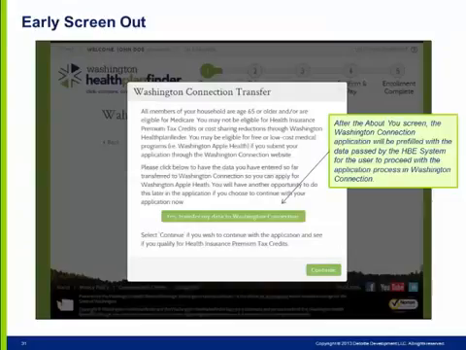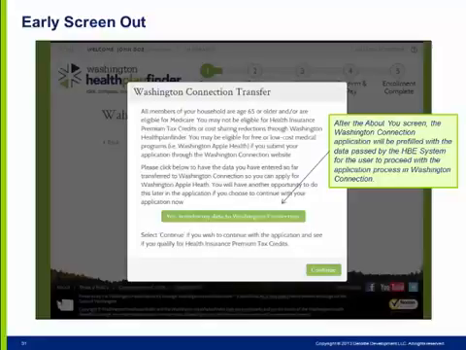There are 3 possible locations for the early screen out pop-up. This screen shows an example of the early screen out pop-up that appears after pressing Next on one of these three locations: the About You screen, after the About Your Household page, and after the Additional Questionnaire page. At this point, the applicant has the option to continue in Washington Healthplanfinder or to transfer the information they've entered thus far to Washington Connection.